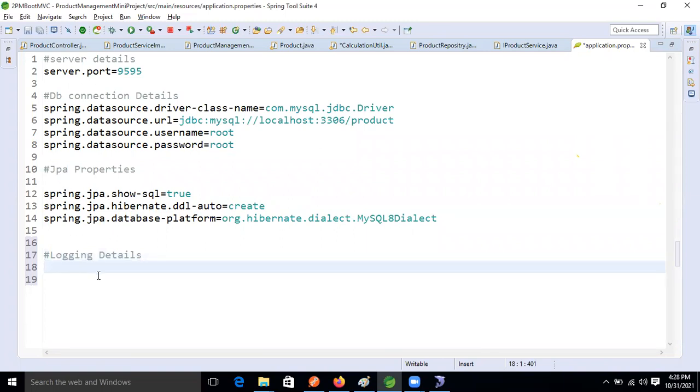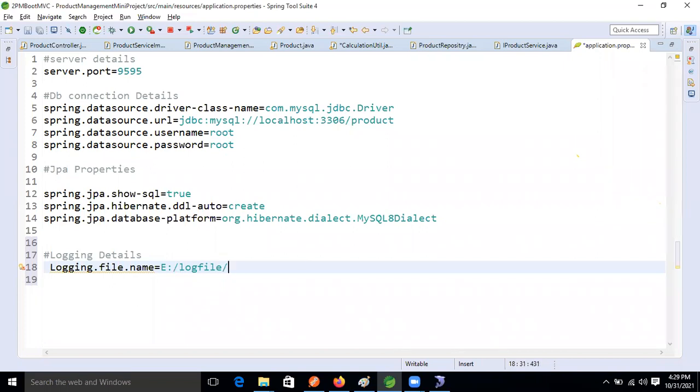Based on that property, we will activate our logging activity in our application, right? So for logging activity, we need to give some input related to property. So what is that? logging.file.name, right? And here we will specify that path. What is the path? Slash logging file. This folder is there now.